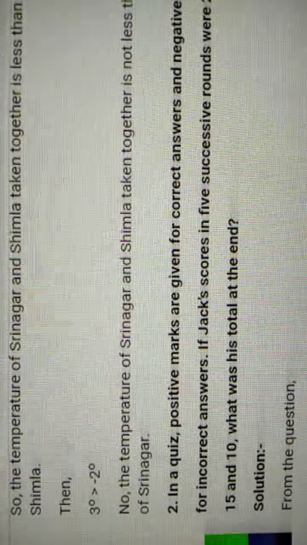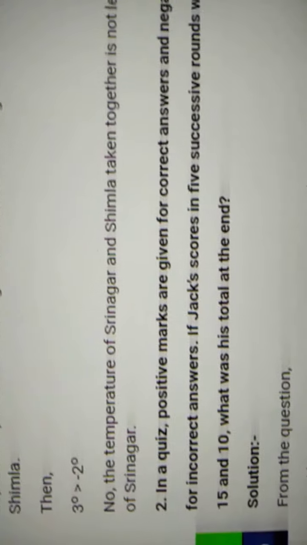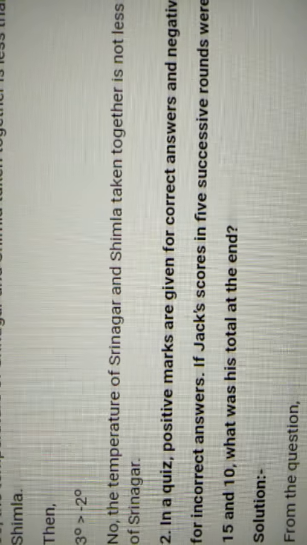In a quiz, positive marks are given for correct answers and negative marks are for incorrect answers. If Jack's scores in 5 successive rounds were 25, -5, -10, 15 and 10, what was his total at the end?